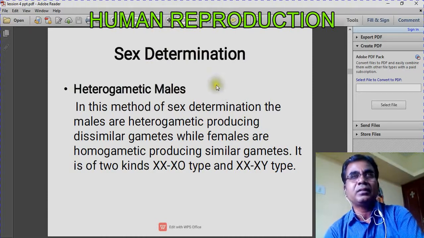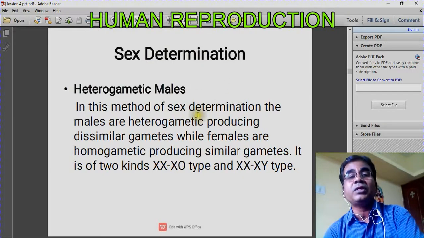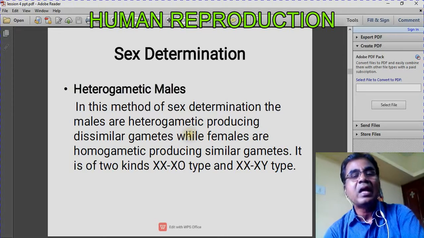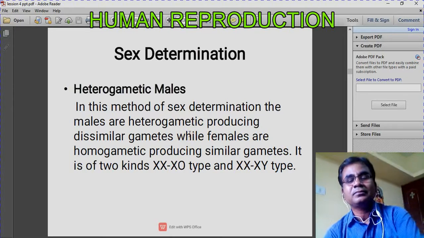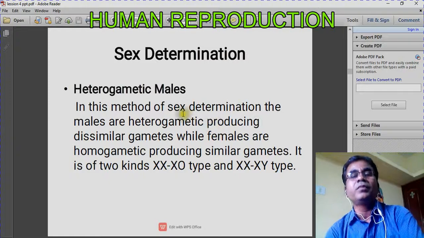We have 46 chromosomes. Out of the 46 chromosomes, 44 are autosomes, and the remaining 2 are sex chromosomes, that is XX in females and XY in males. The flow chart about the sex determination of human beings will come a little later.